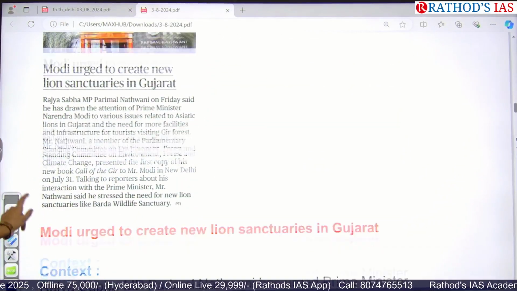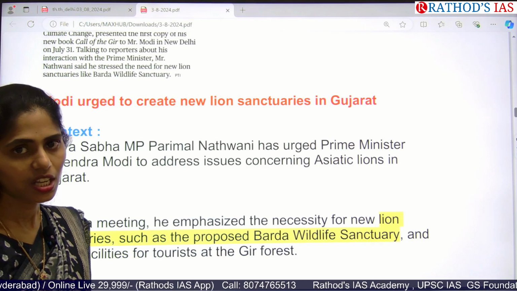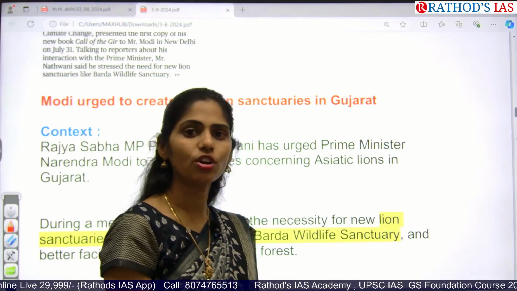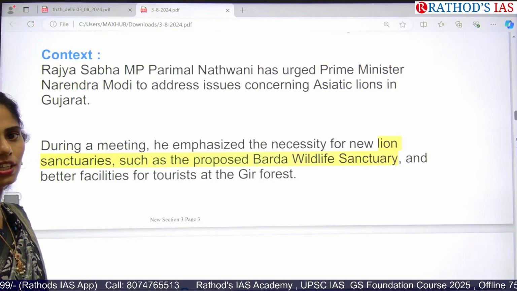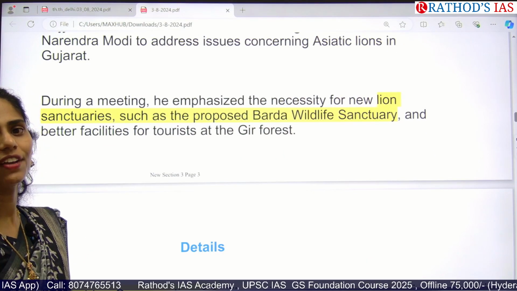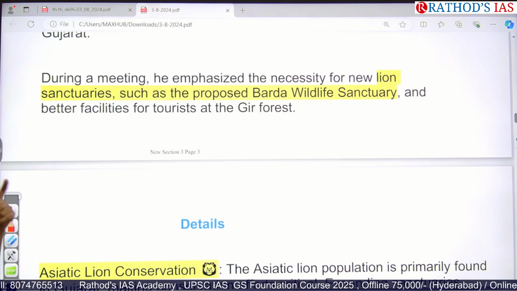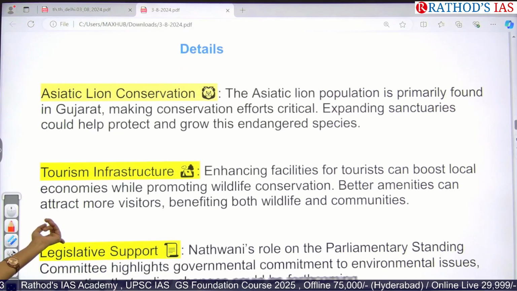So this article is saying that a Rajya Sabha MP urged the Prime Minister to address issues concerning Asiatic lions in Gujarat. We have one wildlife sanctuary called Gir Wildlife Sanctuary in Gujarat, where we are focusing on conservation of Asiatic lions. During the meeting, they emphasized a new lion sanctuary, and the proposed new wildlife sanctuary in Gujarat is Barda Wildlife Sanctuary, and they are going to have better facilities for the tourists at the Gir forest. So those two things are said in this meet.